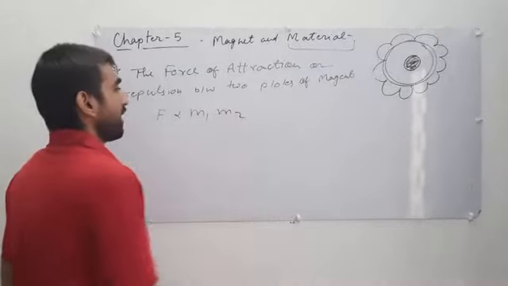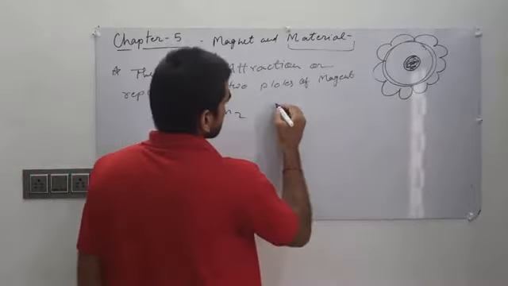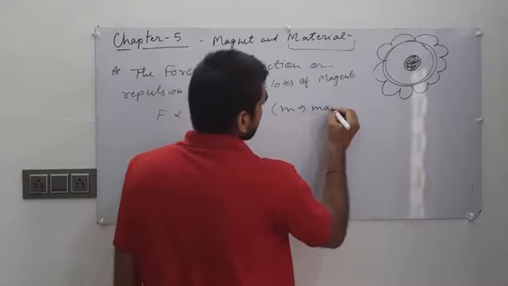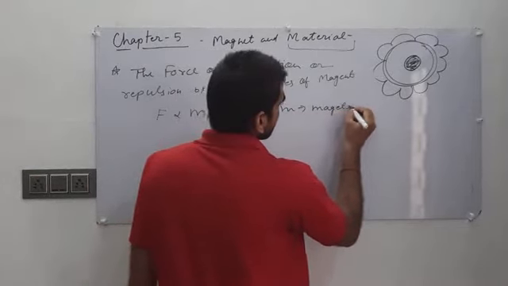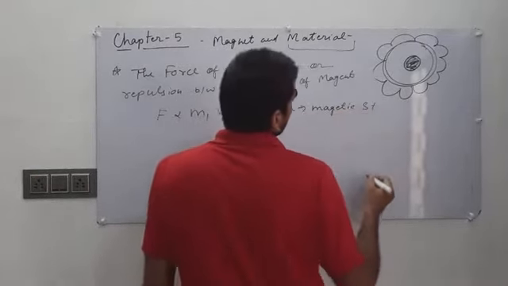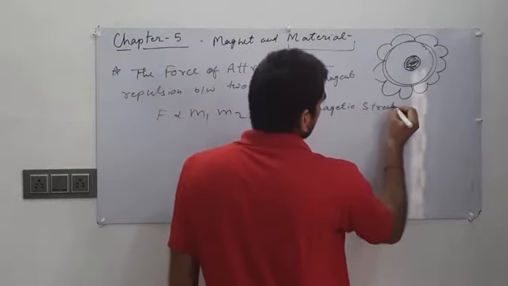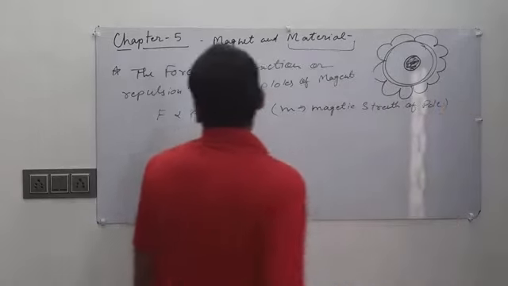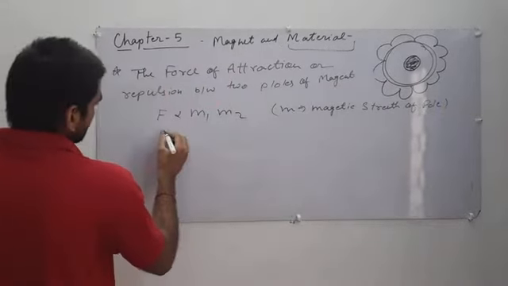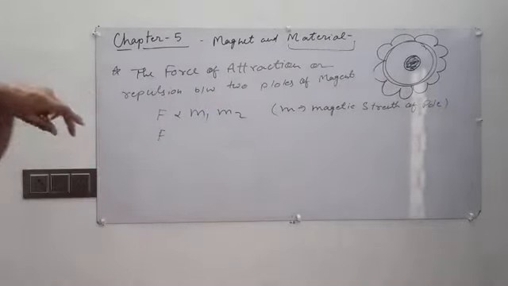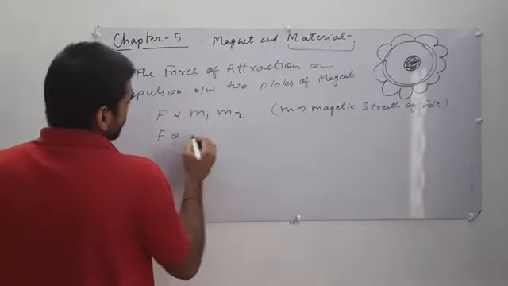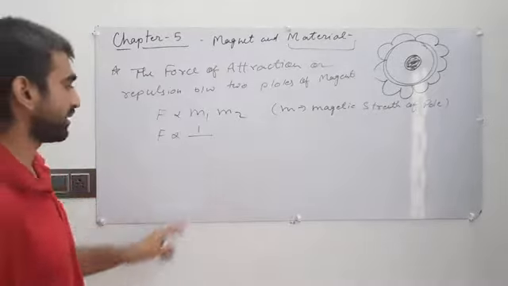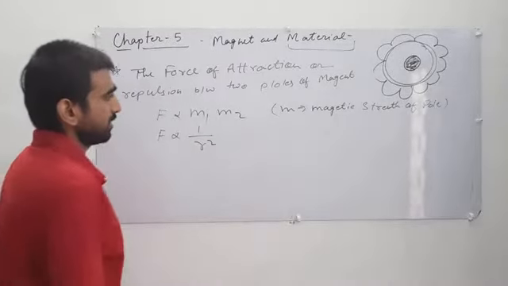Okay, M is magnetic strength, the magnetic strength of a pole. And the force is also inversely proportional to the square of the distance between them. That means r square.